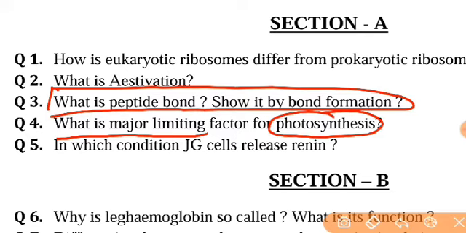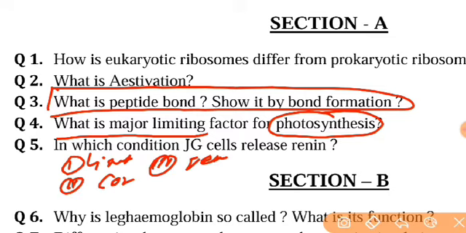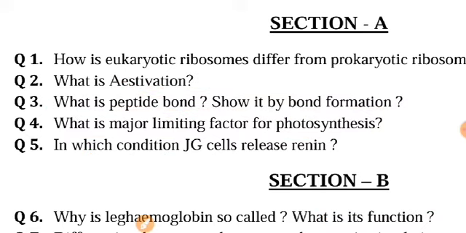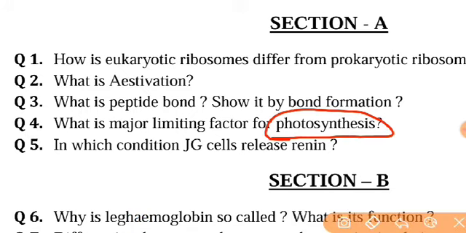The major limiting factors are those that can affect photosynthesis. It may be light, it may be carbon dioxide, it may be temperature, it may be water. So these are the major limiting factors that can affect photosynthesis. During the chapter of photosynthesis, I told you some factors that can affect the overall rate of photosynthesis, by which the rate of photosynthesis may fall. That is called the law of limiting factors. With the help of the law of limiting factors, you are able to know how photosynthesis gets affected.